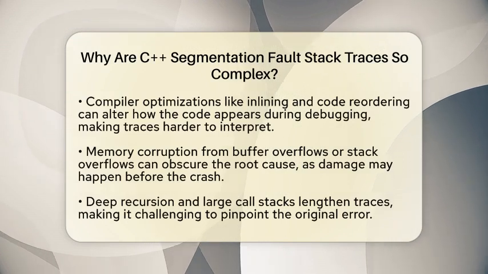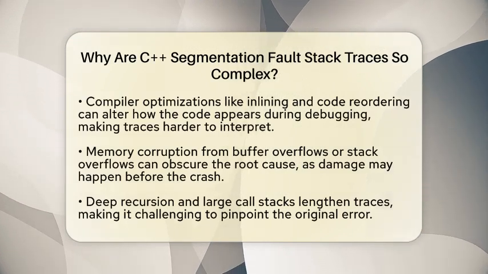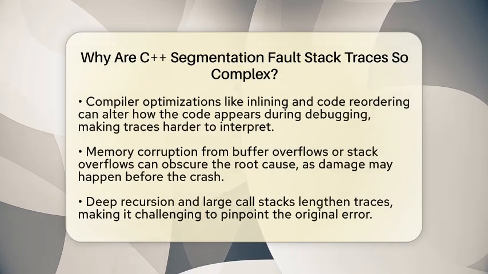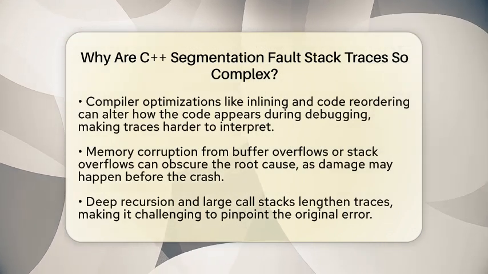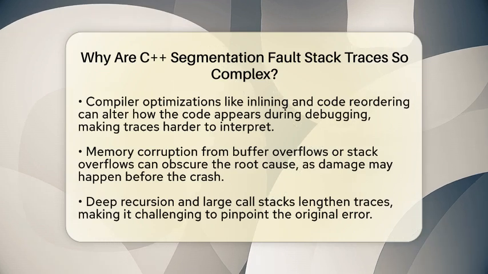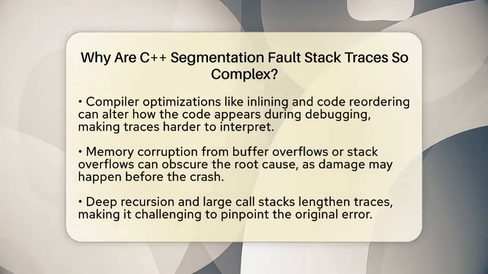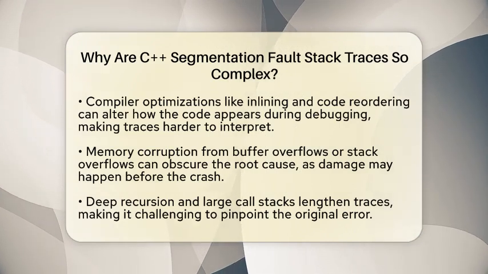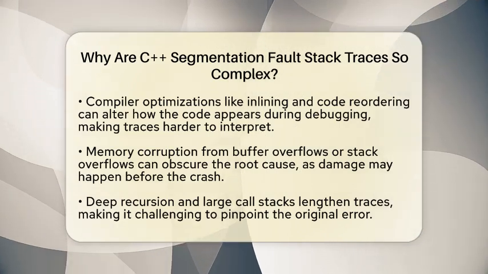Another factor is that C++ compilers often optimize code to run faster. These optimizations can change how the code appears during debugging. Functions might be inlined, or code might be reordered, so the stack trace doesn't always match the source code exactly. This makes it harder to follow the trail of errors.